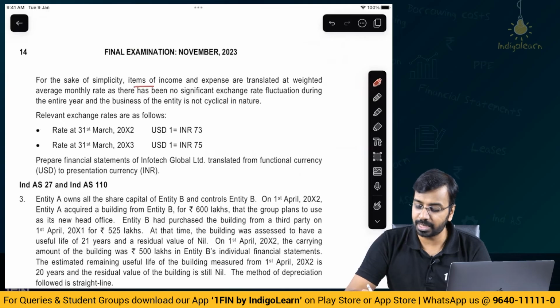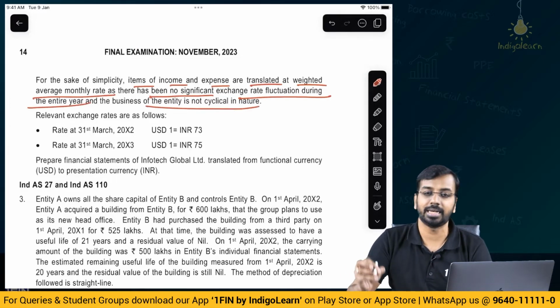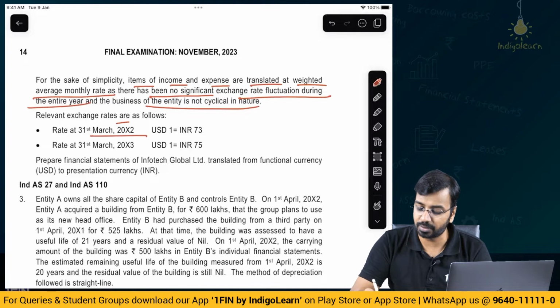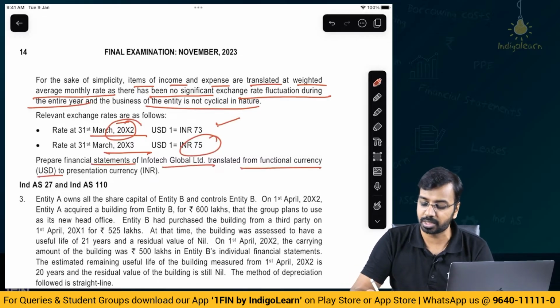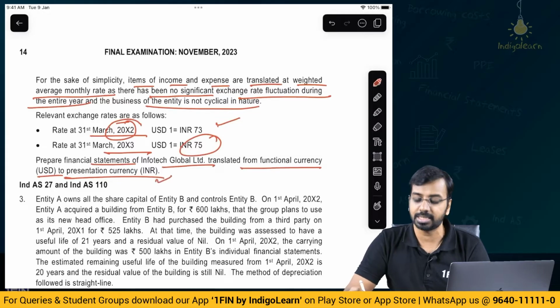For the sake of simplicity, items of income and expenses are translated at weighted average monthly rate, and there has been no significant exchange rate fluctuations during the entire year, and the business is not cyclical in nature. Relevant exchange rates on 31st March year 2 is 73, and 31st March year 3 is 75. Prepare financial statement of Infotech Global translated from functional currency to presentation currency, that is INR.